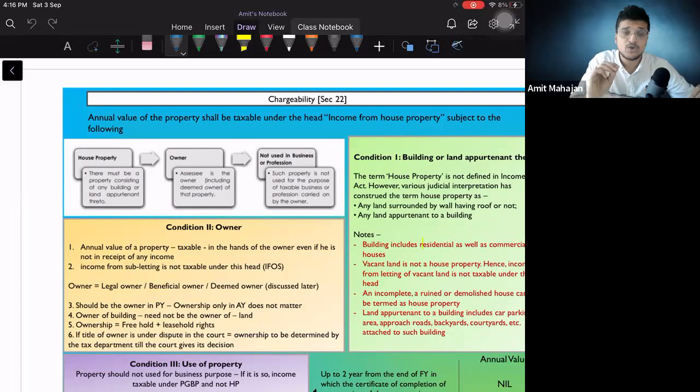And third point, it should not be used for business or profession. If these 3 conditions are satisfied, then whatever income you will earn from such house properties, that will be considered as income from house property. Now, what is the meaning of house property?